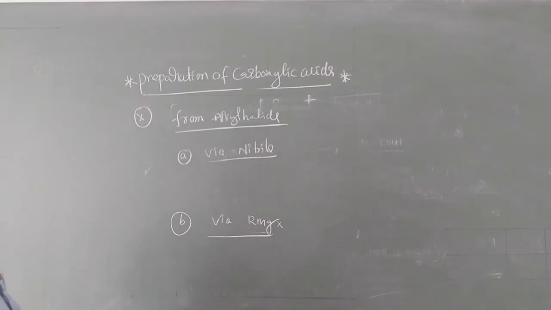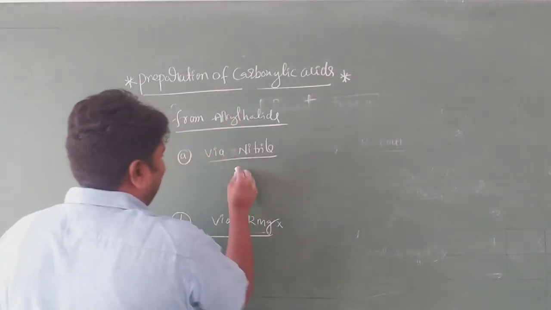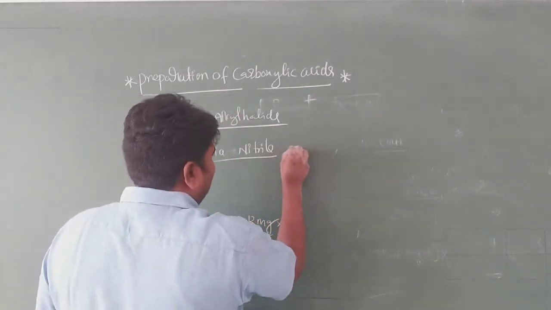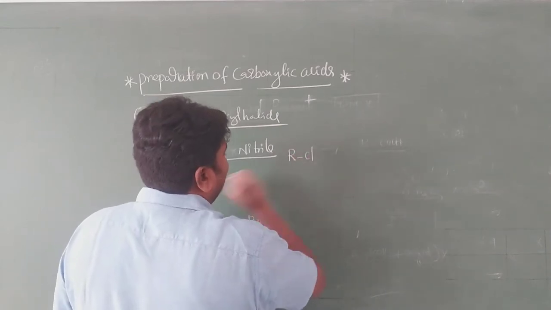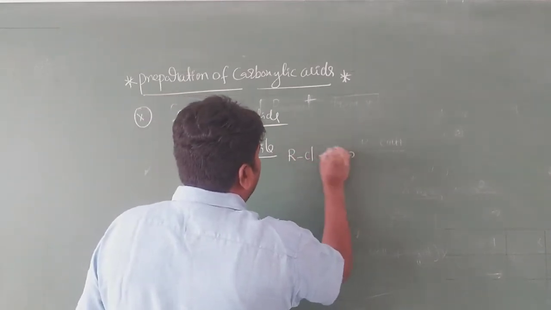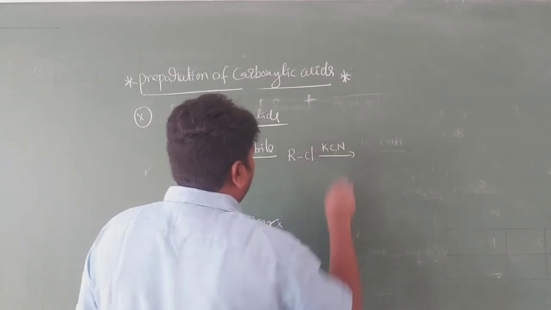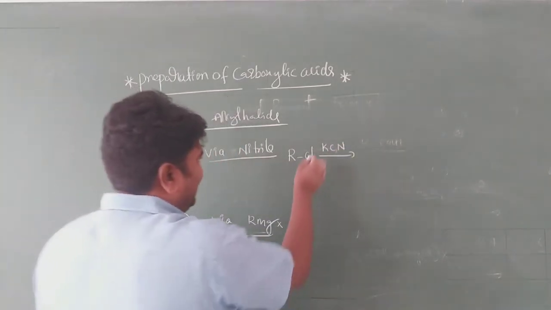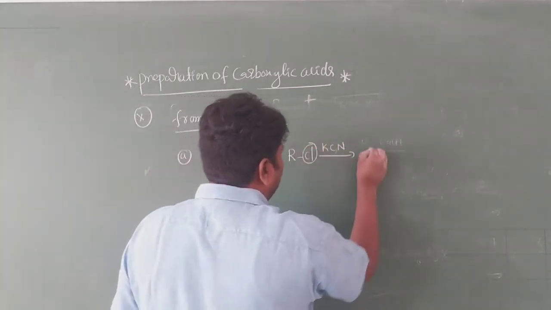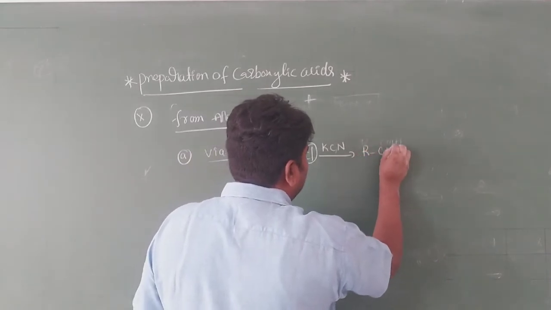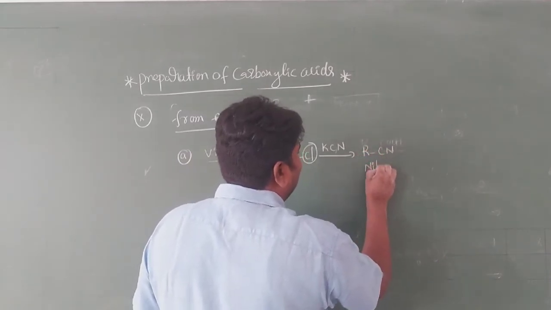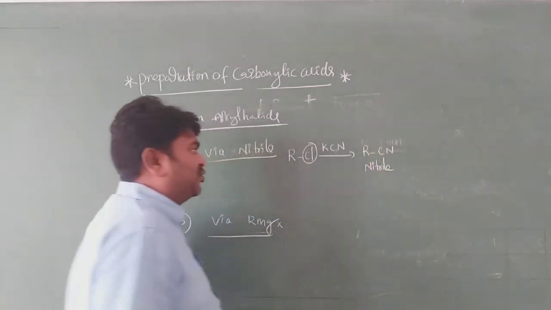First of all, what happened here? Take an alkyl halide, suppose it is RCl. In presence of KCN, potassium cyanide, Cl is replaced by CN. That is RCN. This is the nitrile. Very important, my dear students.